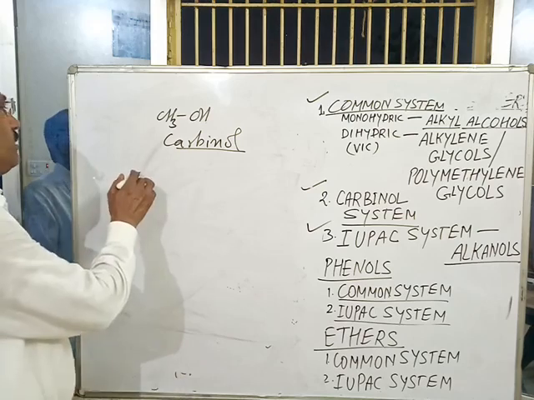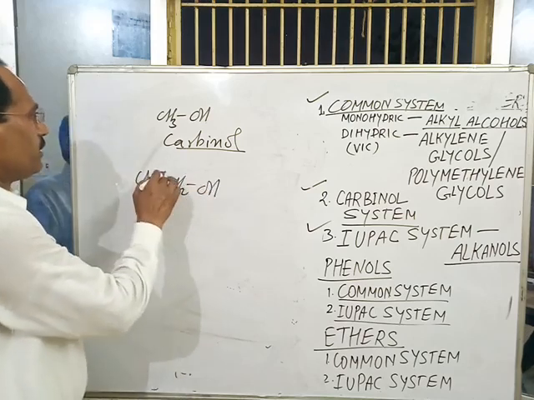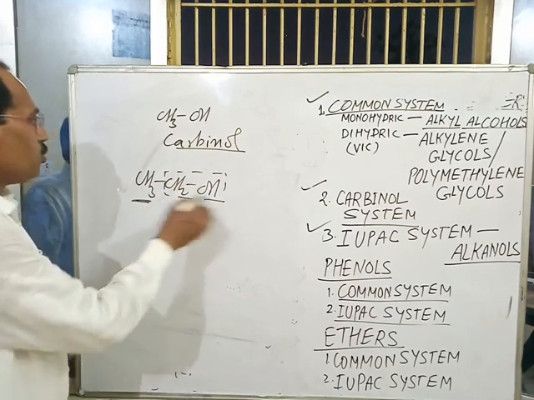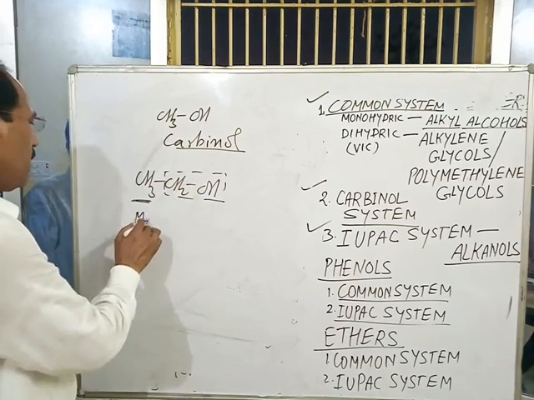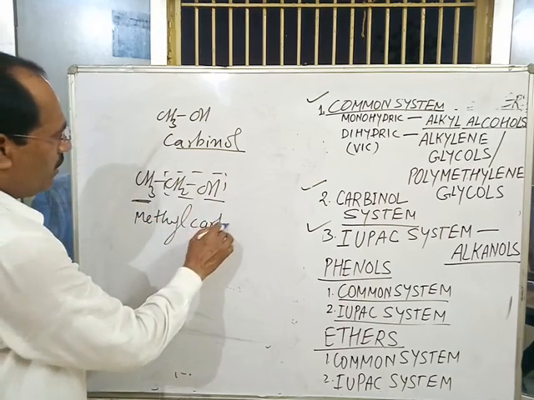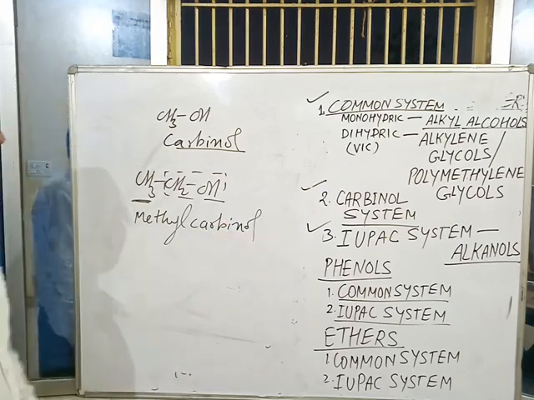For example, CH3CH2OH: this portion is called carbinol and this is methyl, so it is named as methyl carbinol.